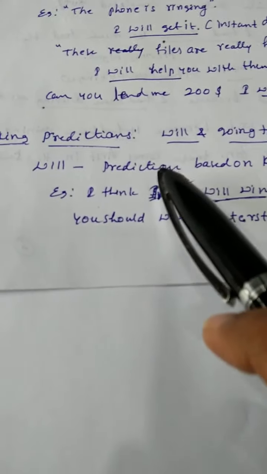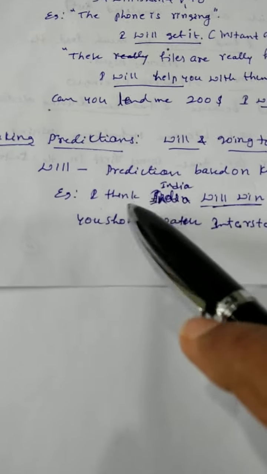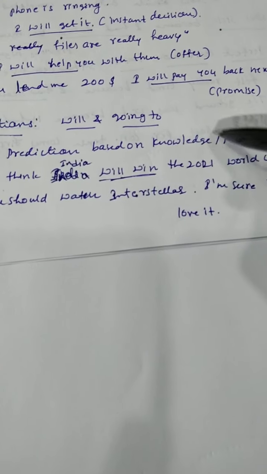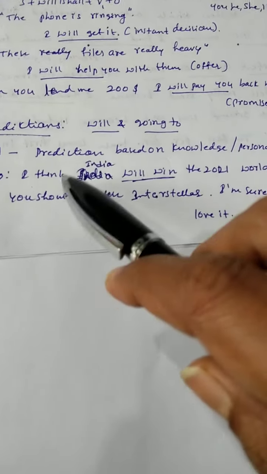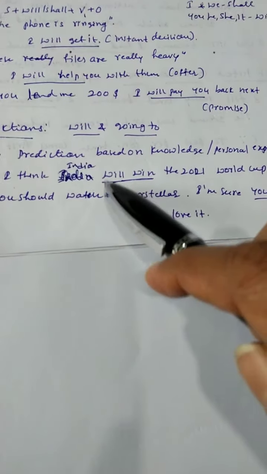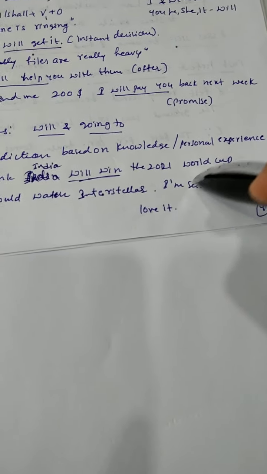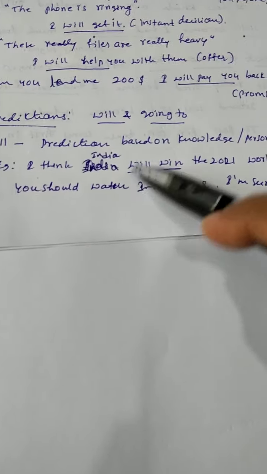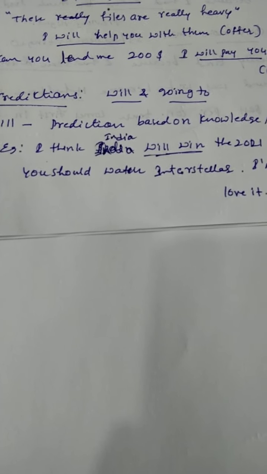Okay, and making predictions. What do we have to use for predictions? Will and going to, we can use both. We use will for predictions based on knowledge and personal experience. I'll explain with an example. I think India will win the 2021 World Cup. Okay, it's my prediction. I'm saying I think India will win the 2021 World Cup.